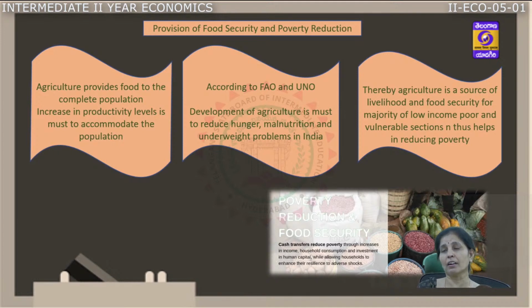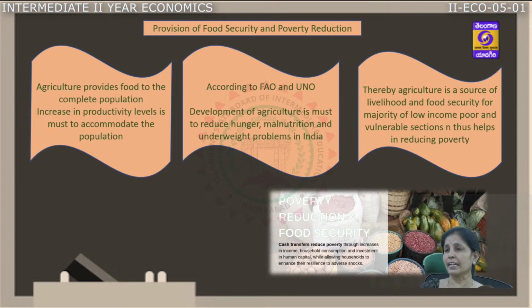India is reducing the number of undernourished and underweight children. It is happening because of agriculture, as it takes care of the food requirements and nutritional intake of such population. The development of agriculture will definitely reduce the underweight and malnourished children, who are more in number among the Asian countries. The food requirements of the population are again taken care of by agriculture.